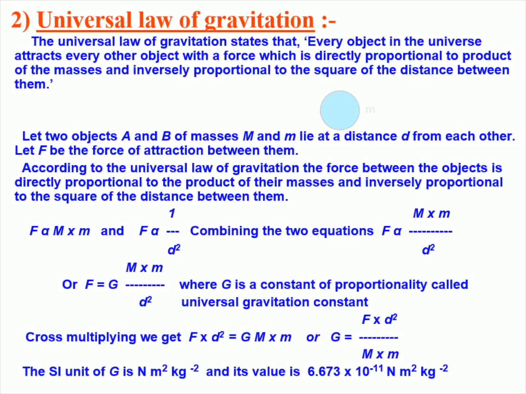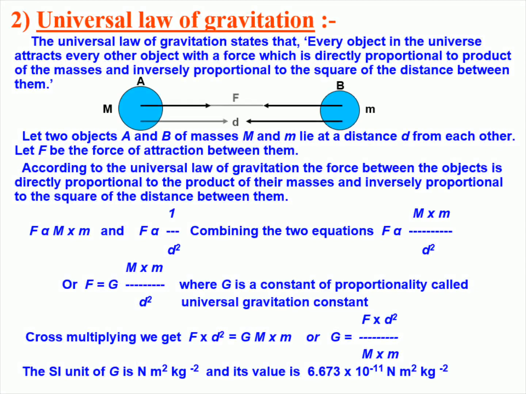The universal law of gravitation states that the attraction between two objects is proportional to the product of their masses and inversely proportional to the square of the distance between them. This can be expressed mathematically as F ∝ m1 × m2 / d², with F being the force of attraction, m1 and m2 being the objects' masses and d being the distance between them.